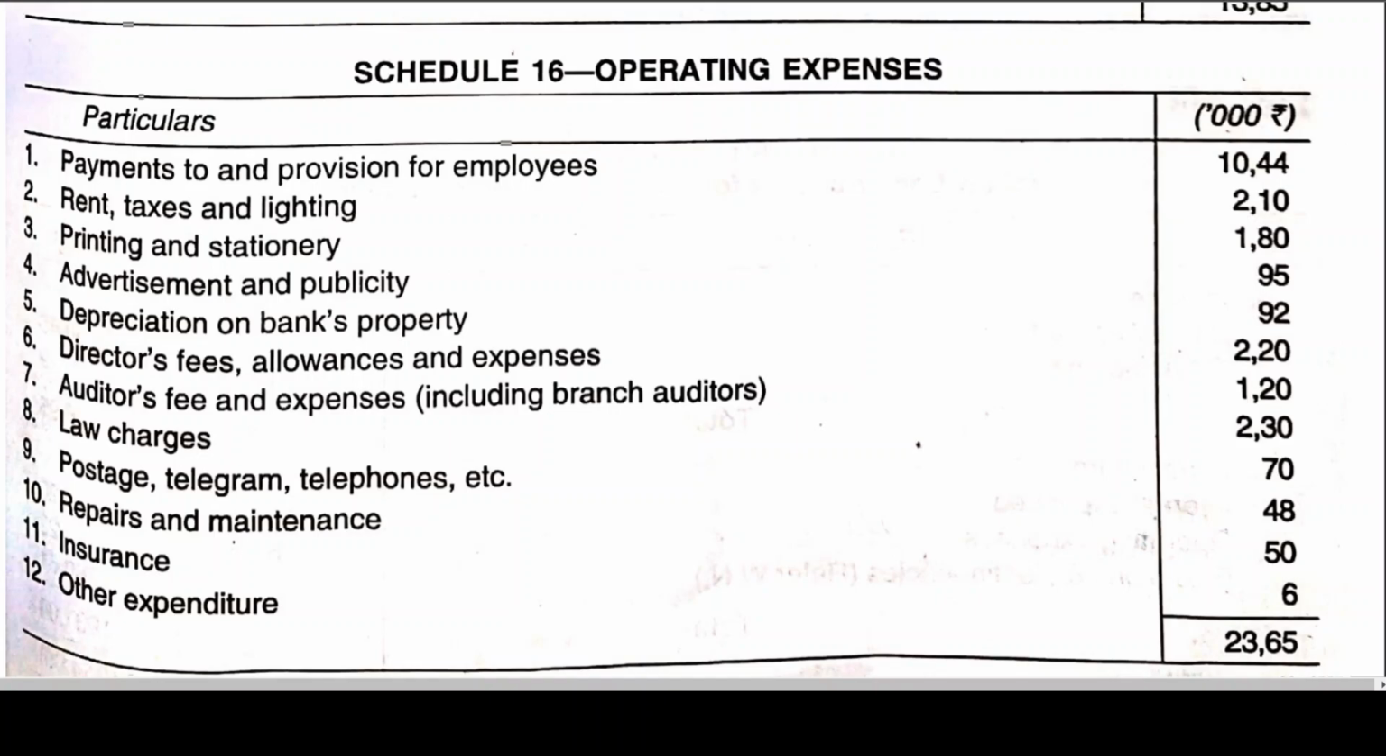So payment to and provision for employees is 10 lakhs 44,000. Then rent, taxes and lighting 2 lakhs 10,000. Printing and stationery 1 lakh 80,000. Advertisement and publicity 95,000. Depreciation on bank property 92,000. Directors fees, allowances, auditors fees and expenses including branch auditors, law charges, postage, telegram, repairs and maintenance, insurance, and bad debts have been taken as other expenditure. So you got schedule 16 also.